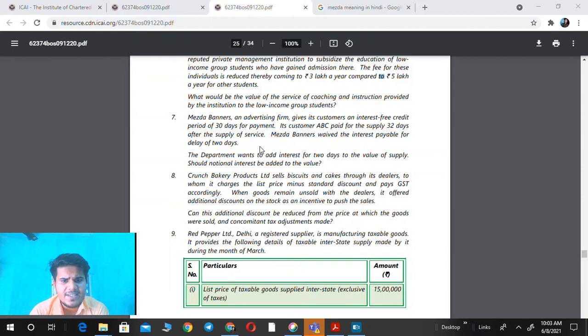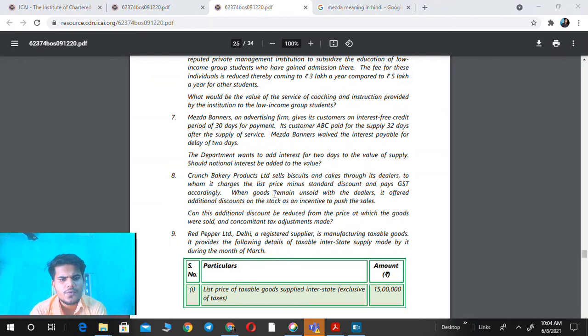Matching banners and advertising firm gives the customer an interest-free credit period of 30 days for payments. The customer ABC paid for the supply 32 days after the supply of service. Matching banners waives the interest payable for the delay of 2 days. The department wants to add interest for 2 days to the value of supply. Should notional interest be added to the value of supply?